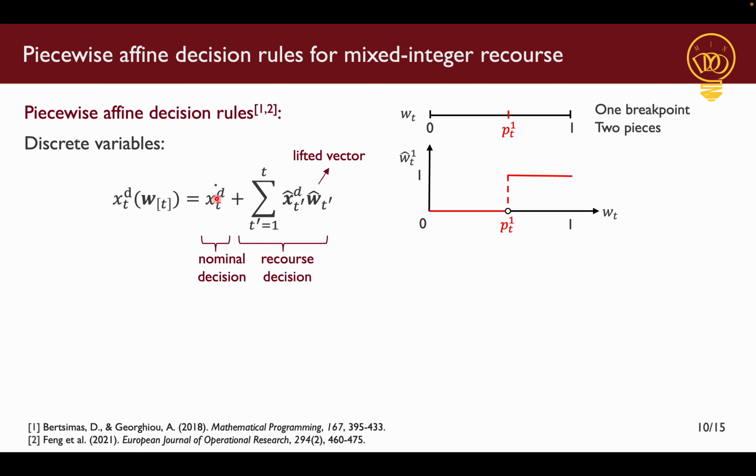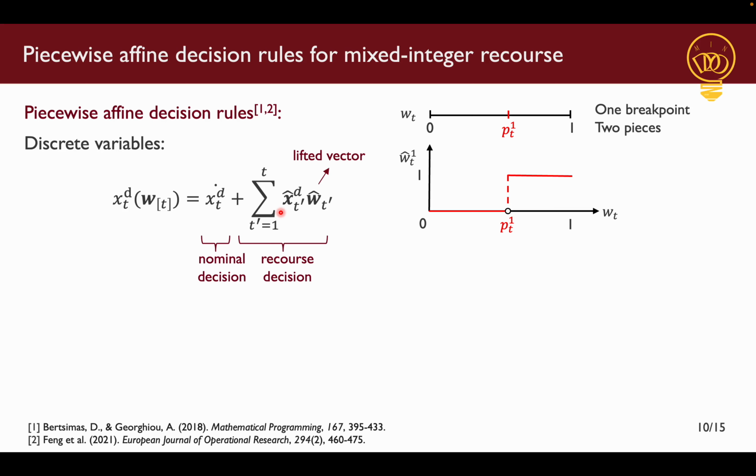Then in the nominal case, the x dot will be 1, and if we choose x hat to be -1, then this allows this discrete variable to become 0 when the normalized load reduction request is higher than the breakpoint value. So this allows for discrete recourse, which is what we were trying to achieve. But one thing to note here is that x dot and x hats also need to be integer variables. So using these decision rules increases the number of discrete variables in our problem, which has an effect on the computation time.